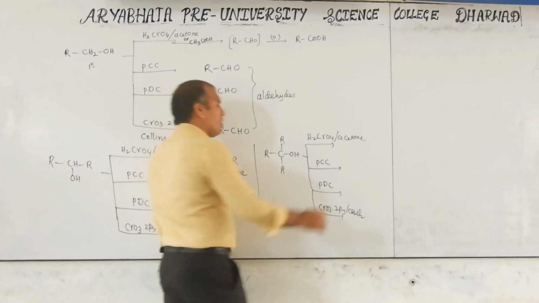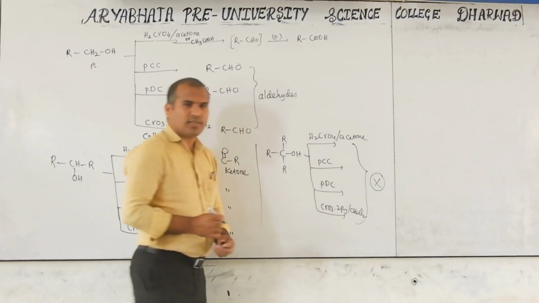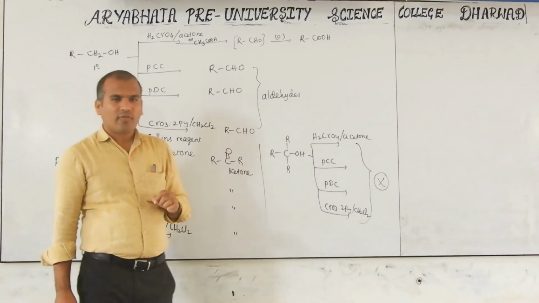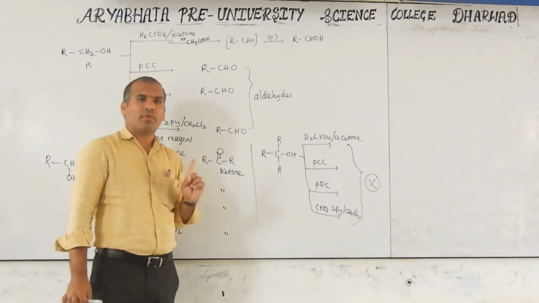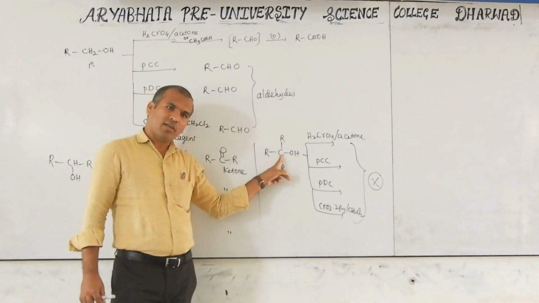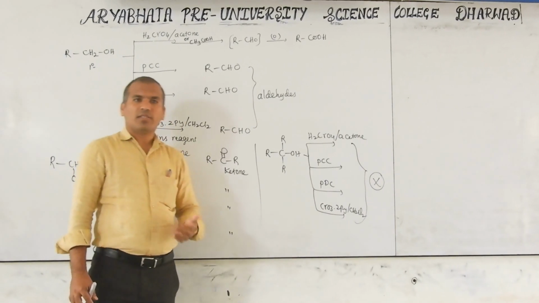Now, all these do not give any product because it does not oxidize. Already I told you that to oxidize, at least one hydrogen should be present on the alpha carbon. But here there is none. The functional carbon is attached to the next carbon, so there is no alpha hydrogen. That's why it does not oxidize.